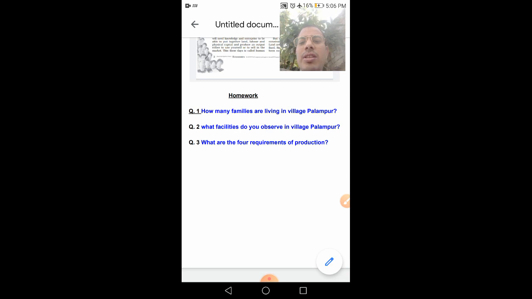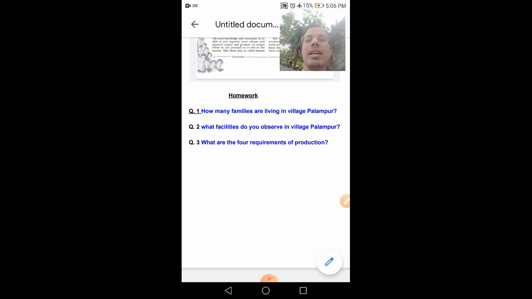Then the last question is number 3. What are the 4 requirements of production? While answering this one, you need to simply write there are 4 requirements of production. These requirements are land, labor, and physical capital. This means the fixed capital and the working capital. And along with physical capital, which includes working and fixed capital, we also need the fourth requirement, that is human capital. So that's your homework.